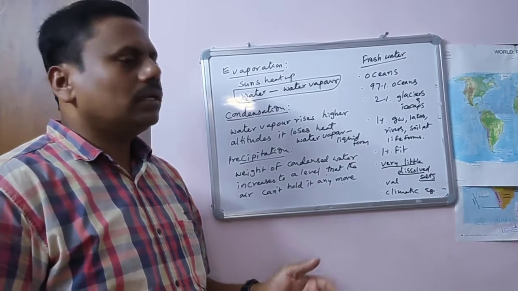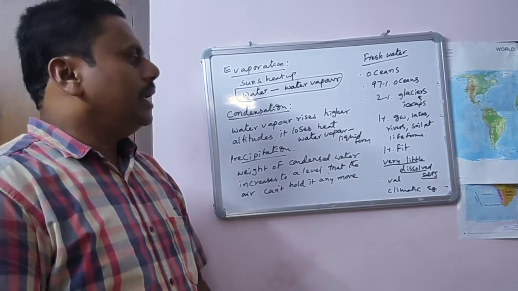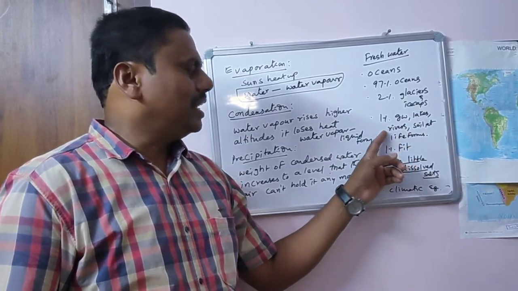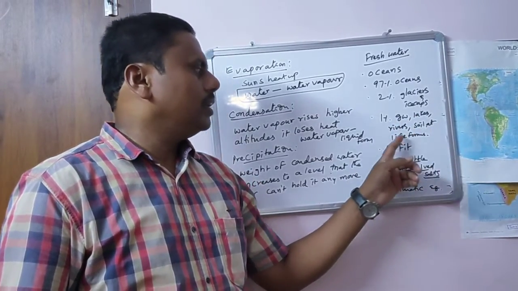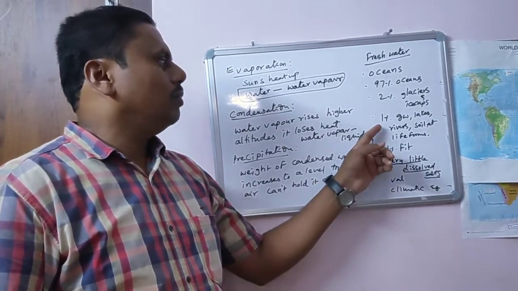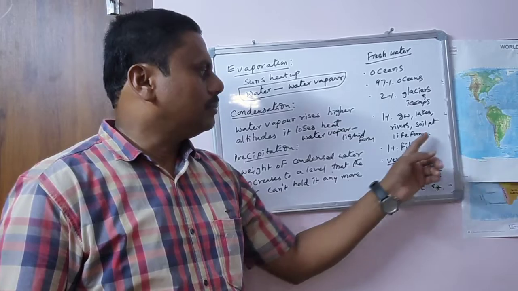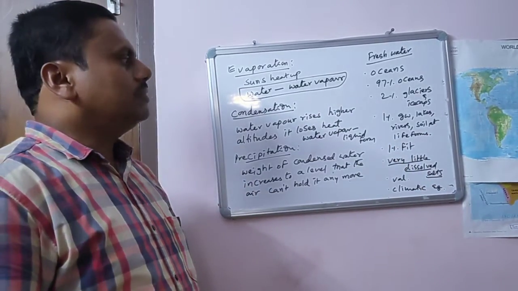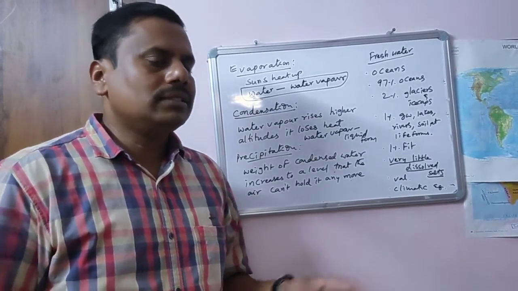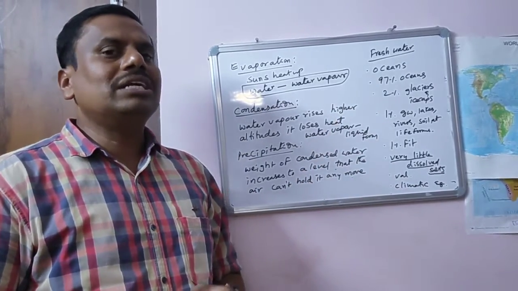And 1% you can find in groundwater, lakes, rivers, soil, atmosphere, even in life forms like plants. So only 1% of water is fit for use. The remaining water is not at all fit for use because it contains more dissolved salts.